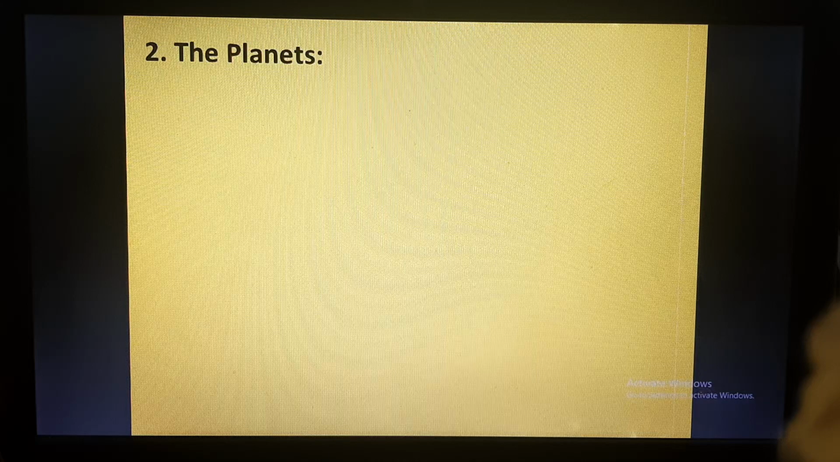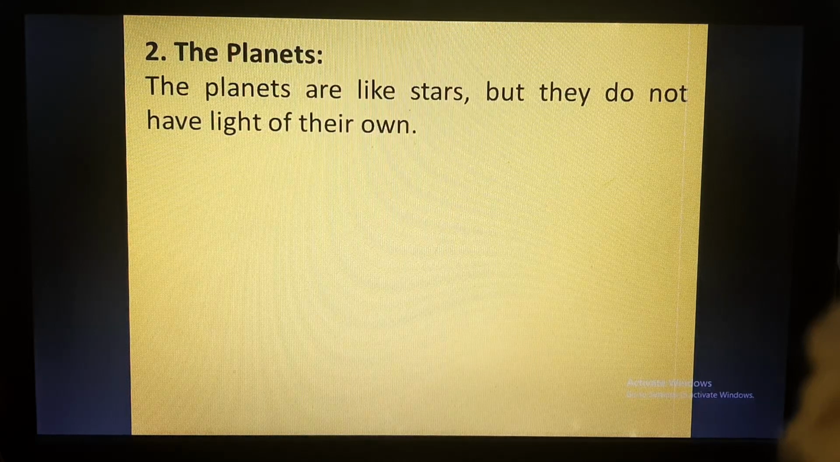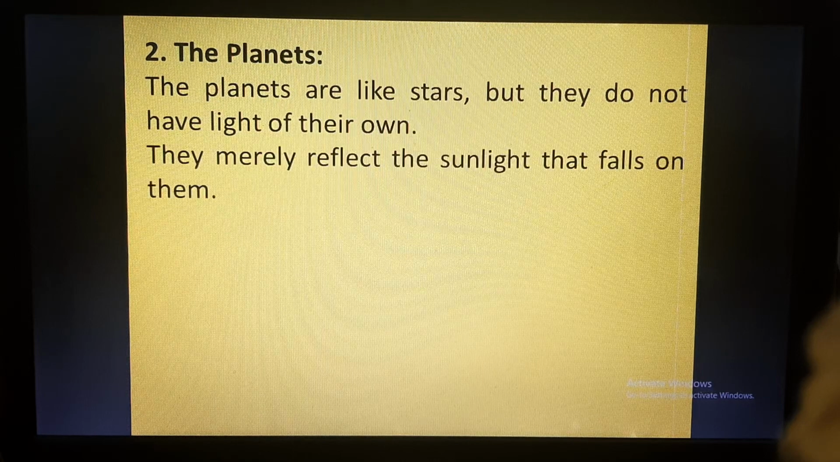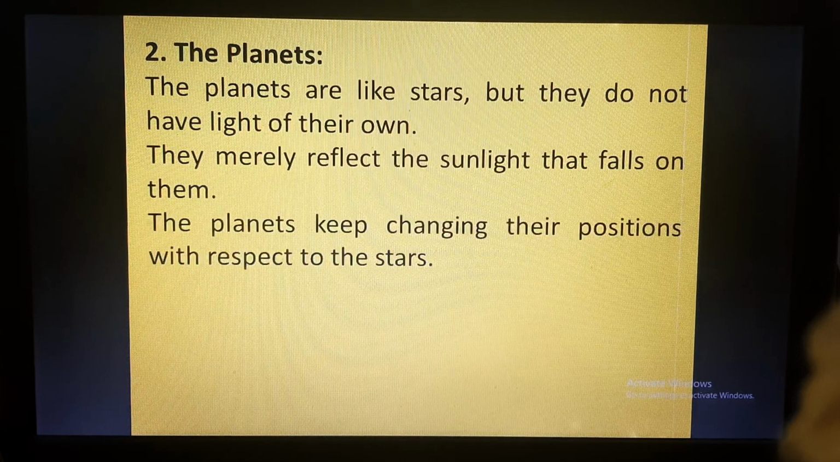Now we'll discuss the planets. The planets are also like stars, but they do not have light of their own. If you are able to see any planet, it is because it is reflecting the sunlight that reaches it. It merely reflects the sunlight that falls on it.